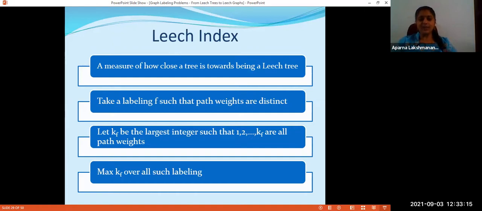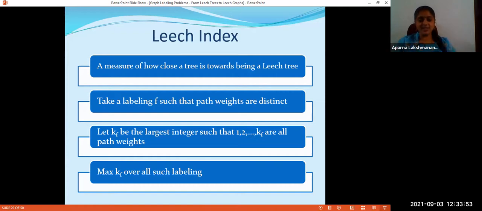Here we need to take a labeling f such that path weights are all distinct. We don't insist that the path weights are precisely 1, 2, etc. up to nC2, but we need all the path weights to be distinct. And let Kf be the largest integer such that all path weights from 1 to Kf are attained. You take all possible labelings and find the maximum possible value of Kf. This maximum Kf is called Leach index.